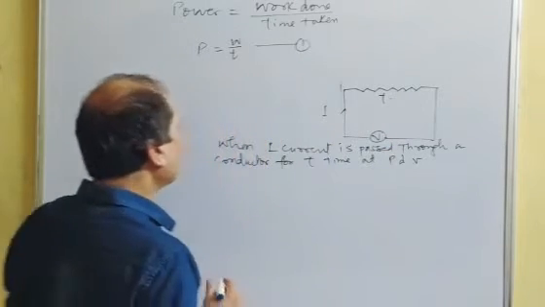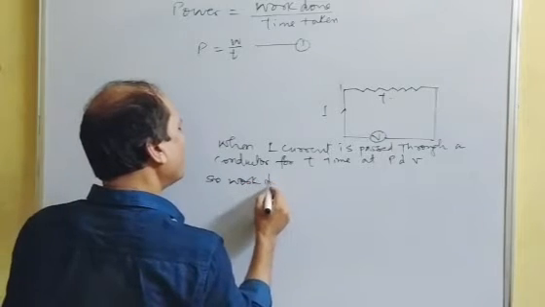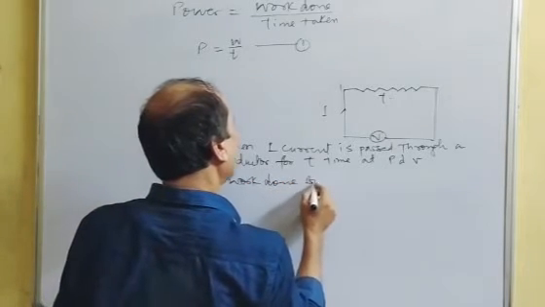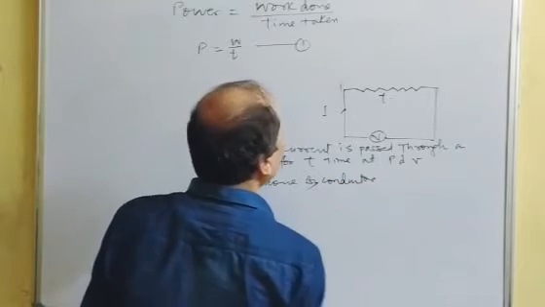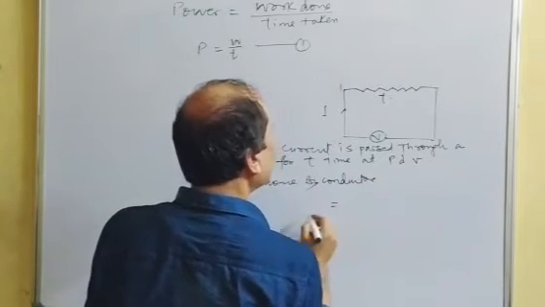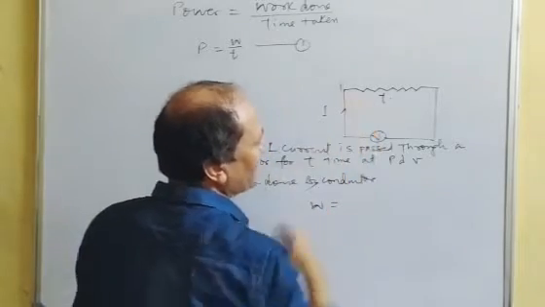So work done by the conductor W equals V into I into T.